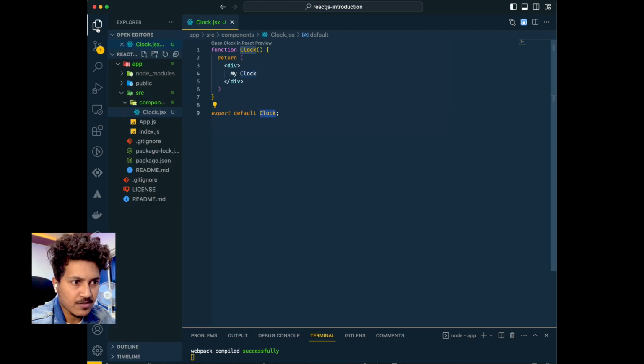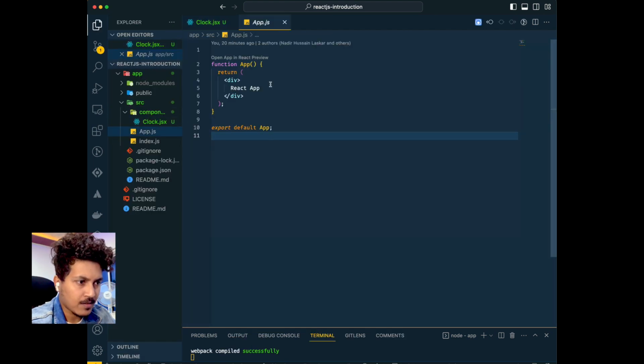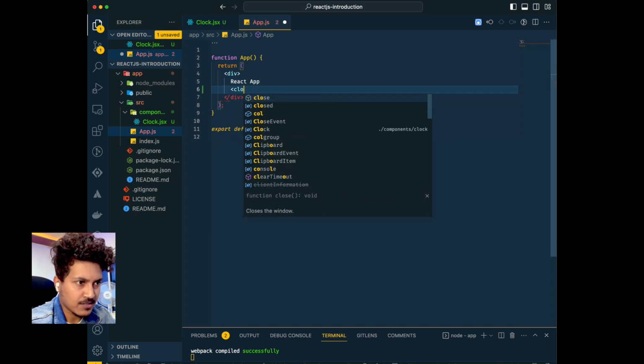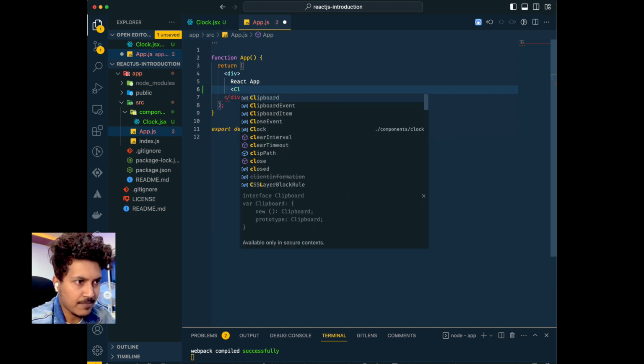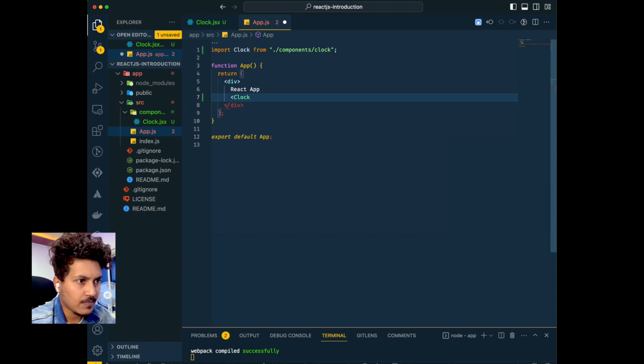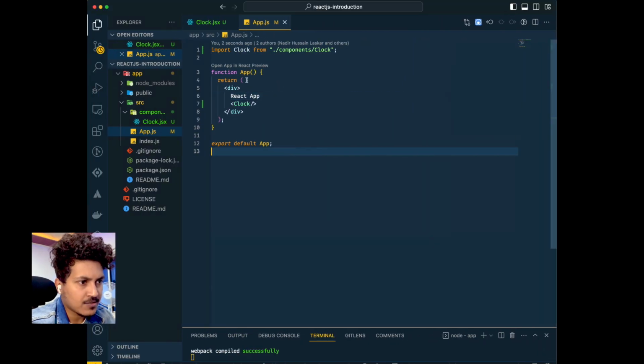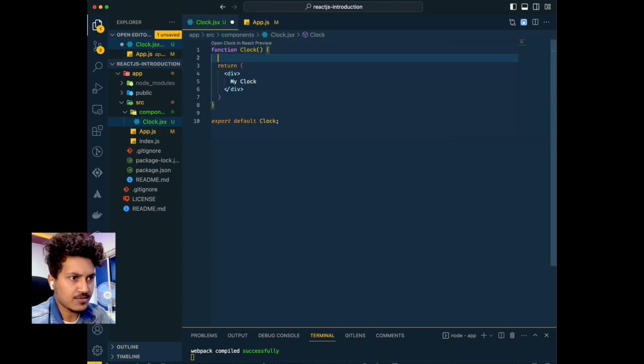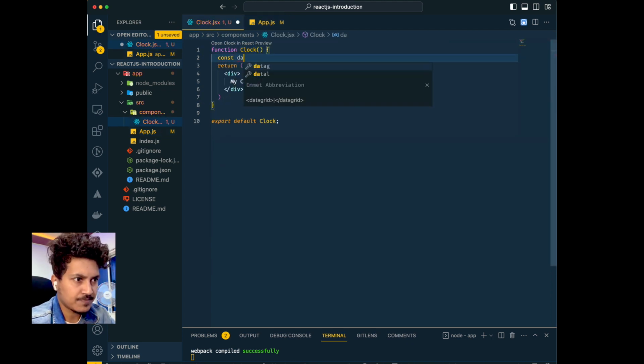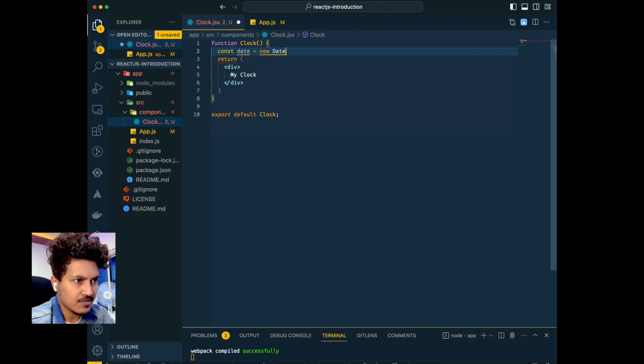Now we'll import it in our app.js, and this will render the Clock component in the app, printing it here, "my clock", right? So now let's implement the clock. We're going to print the time, right? So let's create a date object here, new Date, which gives us a date object.